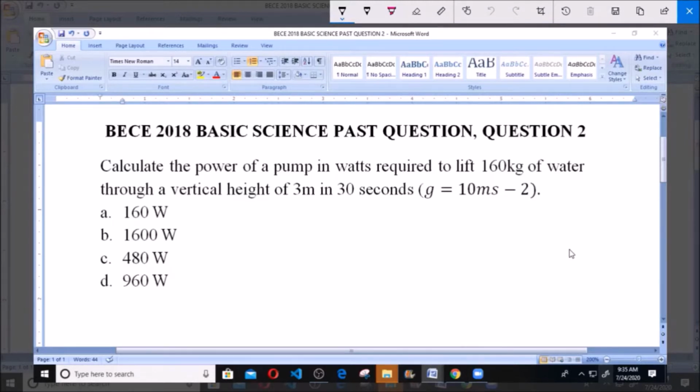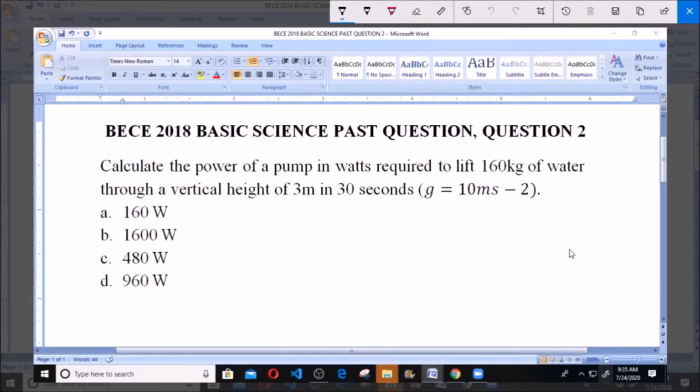BECE 2018 Basic Science Past Question, Question 2. Calculate the power of a pump in watts required to lift 160 kg of water through a vertical height of 3 meters in 30 seconds. So we have to calculate the power of a pump, and like we know, the unit of power is watts. Now our options: A says 160 watts, B 1600 watts, C 480 watts, and D says 960 watts.